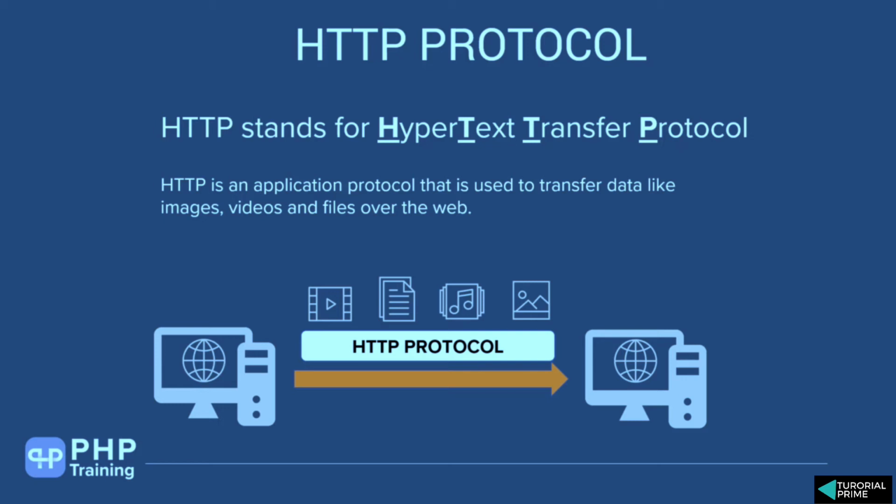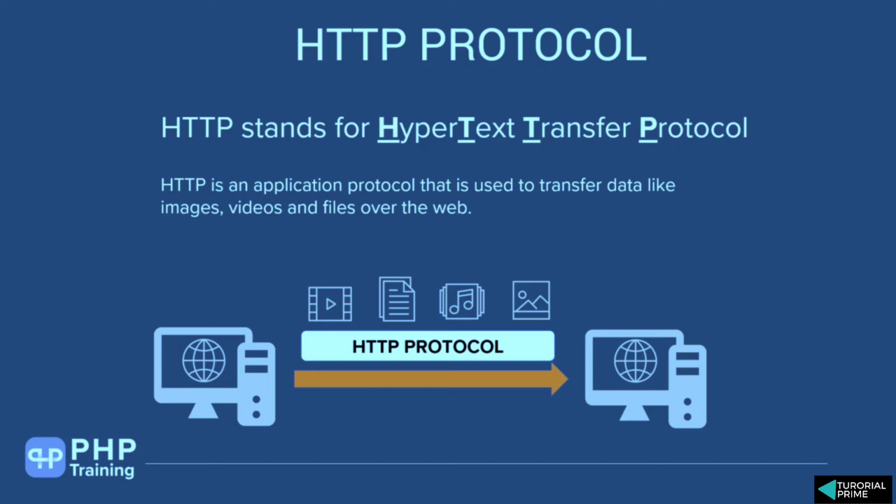and you can transfer them via HTTP. So when we talk about the details of HTTP and the web, you are more focused on these kinds of data like JSON files, XML files, video files, image files, because this protocol is built in such a way that it is able to handle and transfer this kind of files over the web. And remember that HTTP will depend on the TCP/IP protocol to transfer the data. But how the data should be transferred, what kind of data, is basically handled by HTTP.